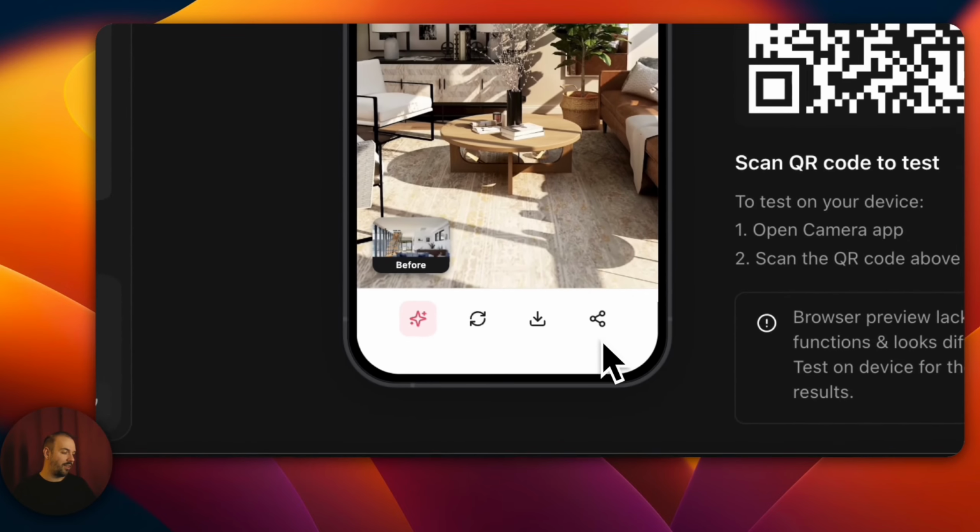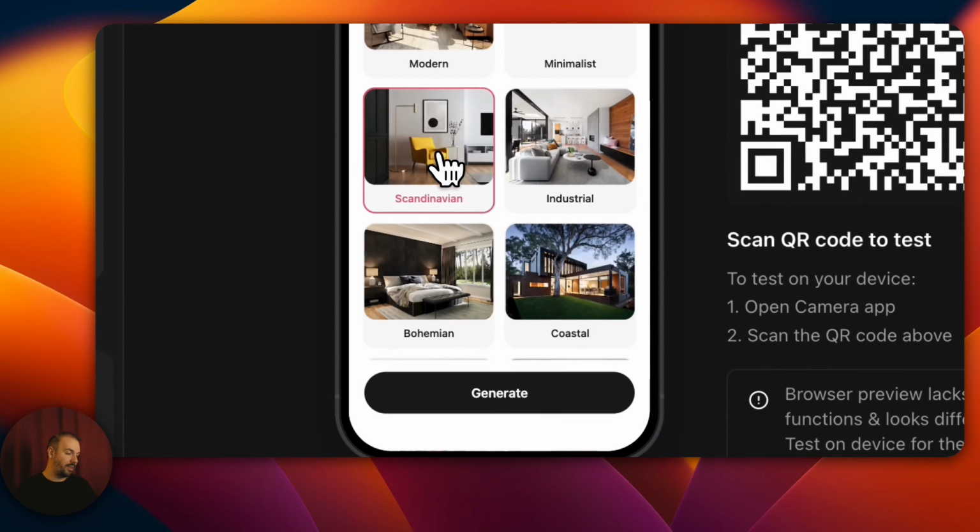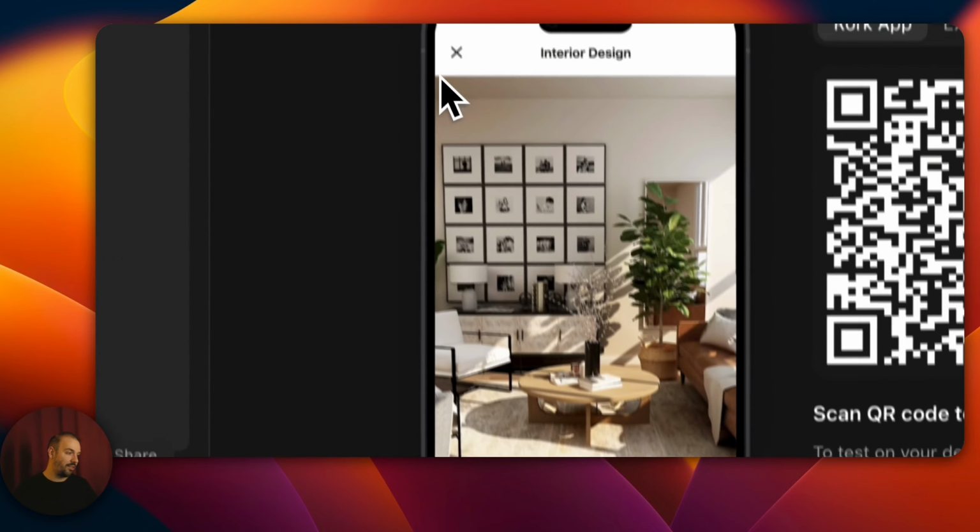If you ask how we will do this, actually it can be done with this as well. When you click Select Style, there's a custom style option. There's also Minimalist. You click Generate.